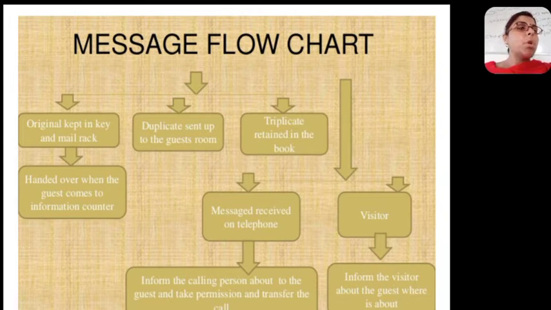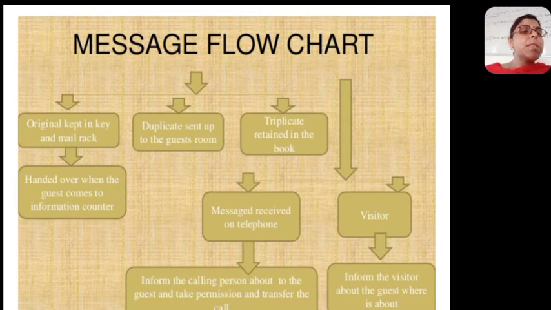Now what happens to the original copy? The original copy is handed over to the guest when he comes to the information desk. When he comes to the information desk, it will be handed over to him. But the duplicate copy in the room, when the guest opens the door lock, he will get to know about that message also.